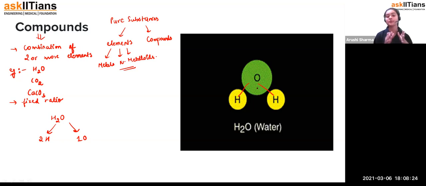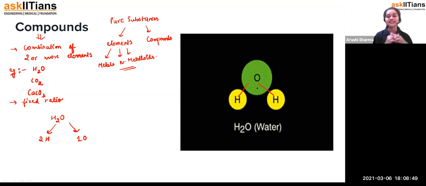Now, let's see what mixtures are, because we have mixtures here as well. From the word mixture itself, we get the idea that a mixture is something where two or three components are combining together. But you will say, ma'am, a compound is also a type of mixture, so why are we not considering the mixture as a pure substance? Why are we not including the mixture here?